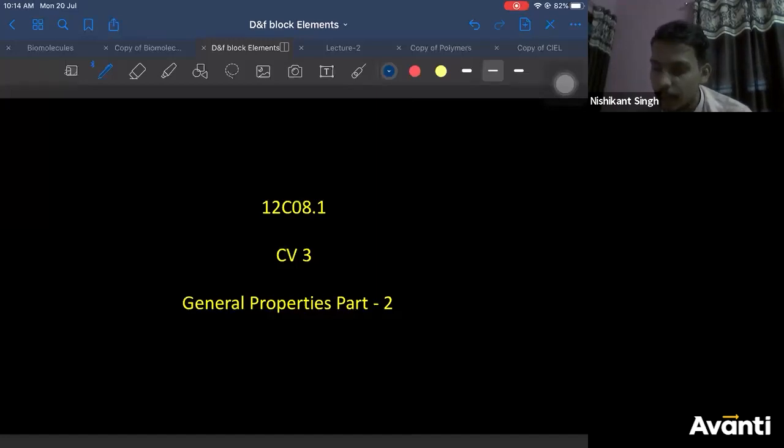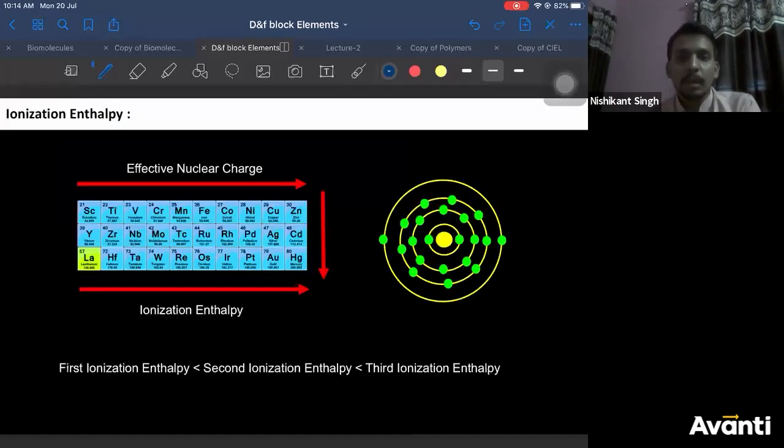That is the very important one. Ionization enthalpy. So all of you already know the definition of ionization enthalpy. So what I'm going to do is summarize it and go to the D and F block. So what is the definition of ionization enthalpy?